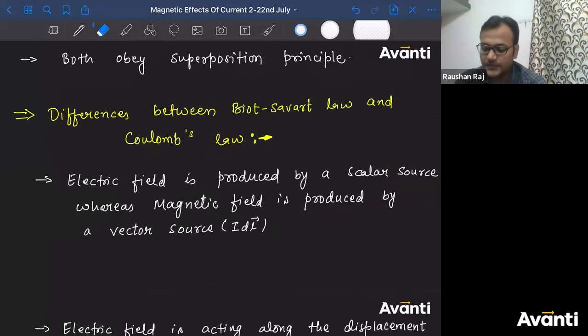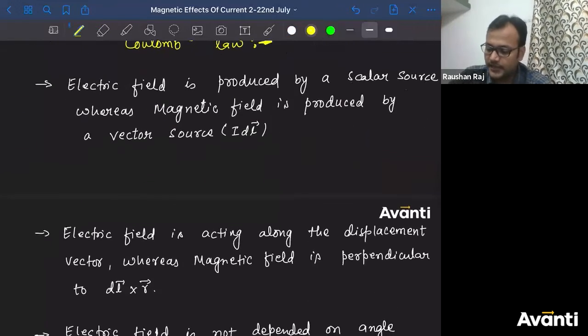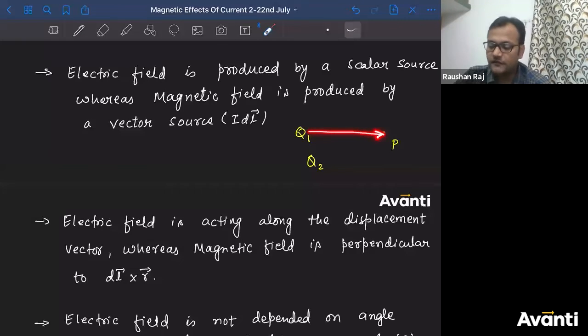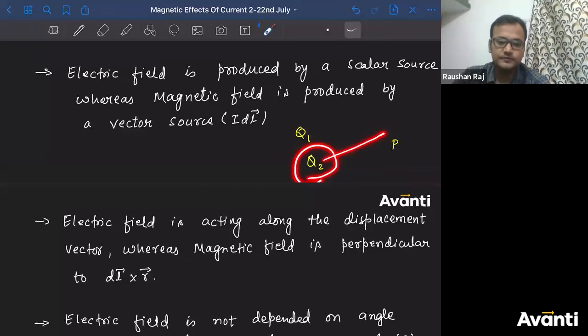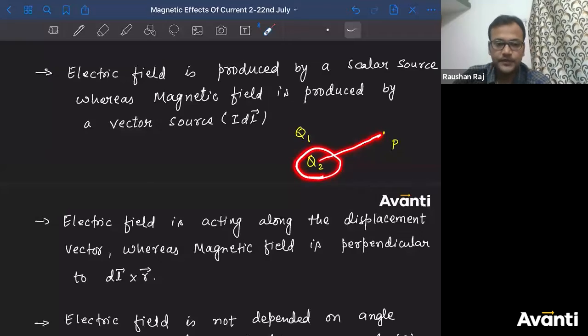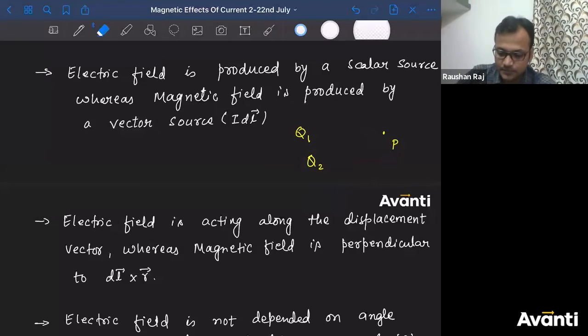In the same way, as you have studied in Coulomb's law, if this is Q1 here, if this is Q2 here, and this is point P, the electric field because of Q1 at point P is independent of electric field at P because of Q2. If that occurs, then the net field at this point P will be the vector summation of these two individual fields. ठीक है, यही होता है. This principle of superposition can only be used in such conditions.